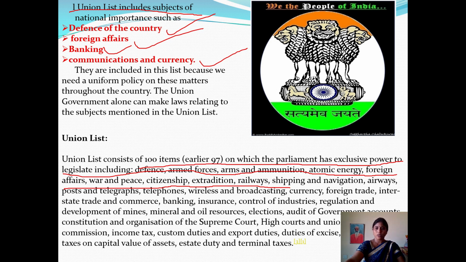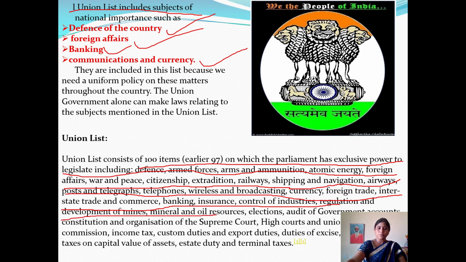Yes, we have only railways under the control of the central government, like shipping and navigation, airways, post and telegraph, telephone, wireless, broadcasting, foreign trade, interstate trade and commerce, insurance, control of the industries, permissions to the big industries, election procedure and audit, income tax.